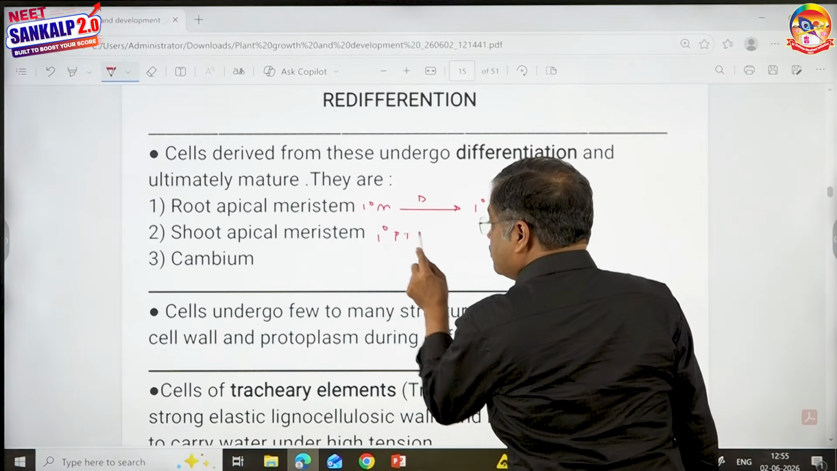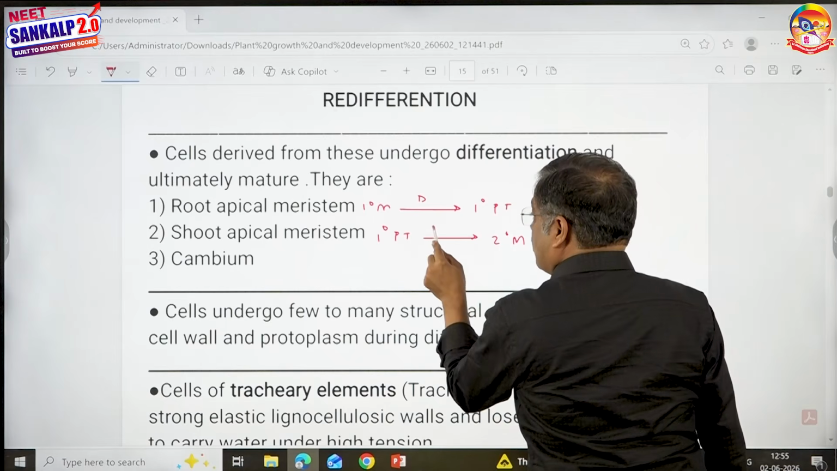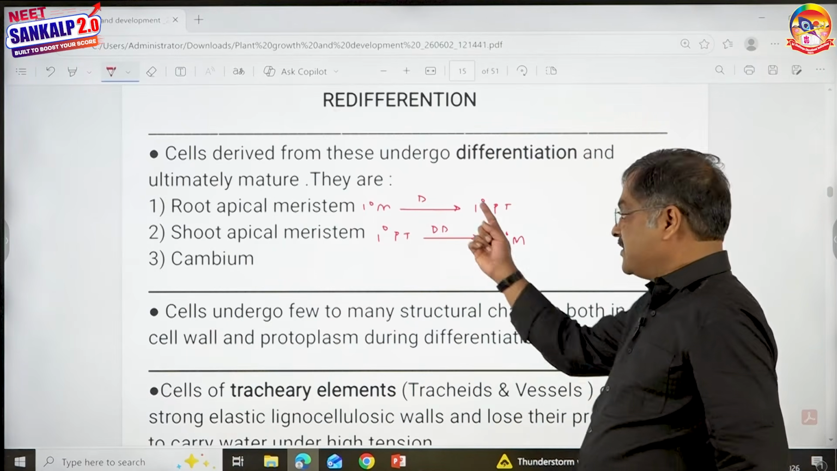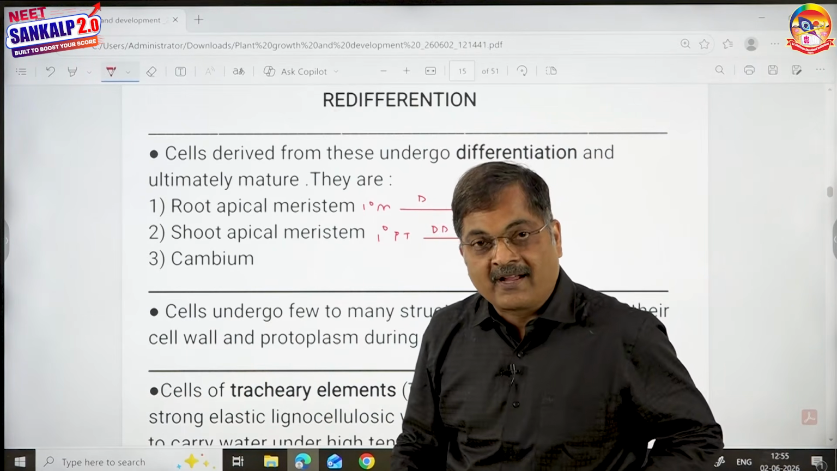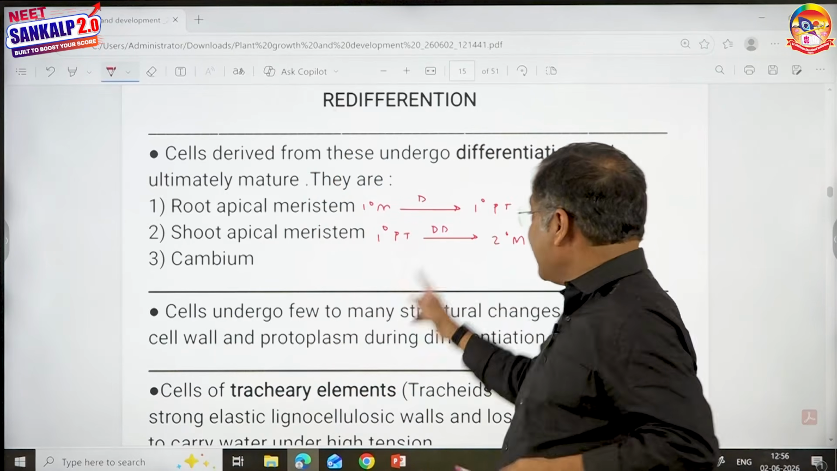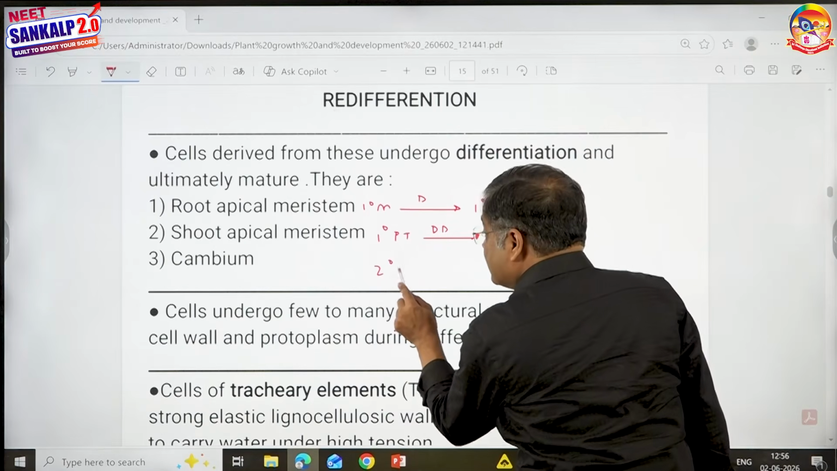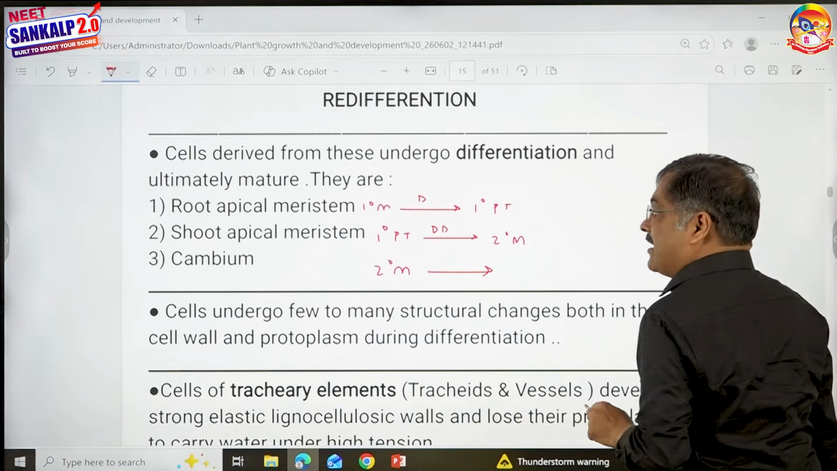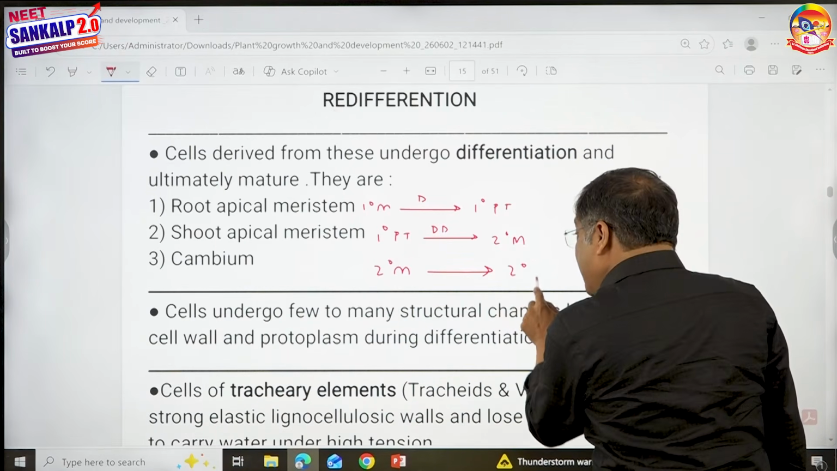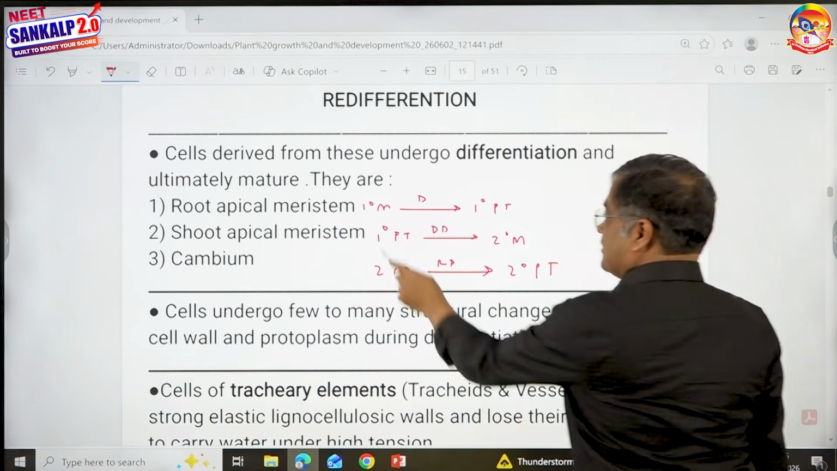Primary permanent tissue, when it becomes secondary meristem, this is called de-differentiation. So when the permanent tissue remembers its flashback, long back, I'm a meristem, and becomes meristem, that process is said to be de-differentiation. When this secondary meristem again loses the power of division and becomes secondary permanent tissue, then it is called redifferentiation. This is nice, I told you.